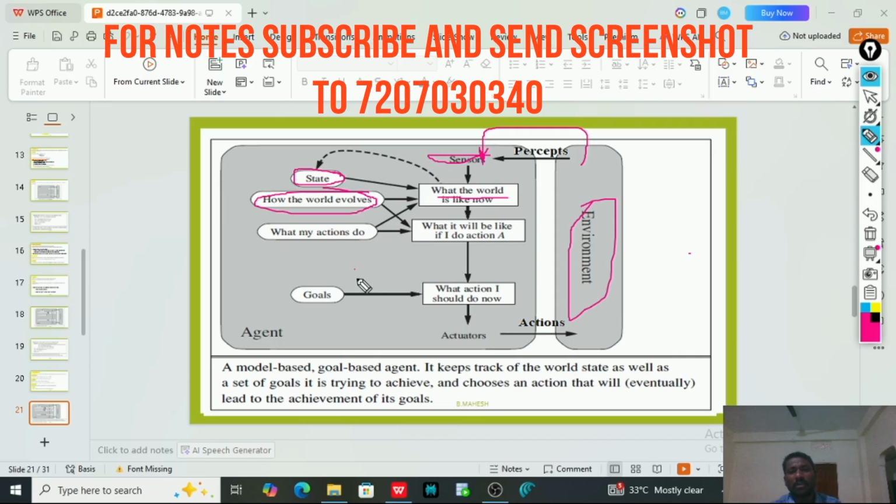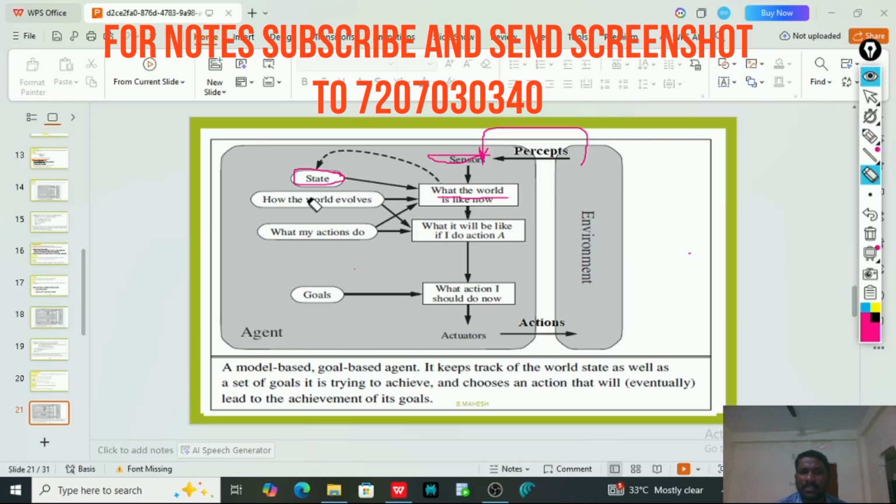It always thinks in view of the goal: if I perform this operation, will I reach my goal or not? Finally, the actuators will perform actions based on the condition the agent has chosen.